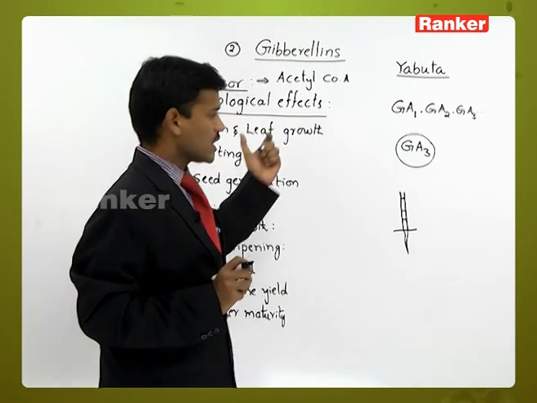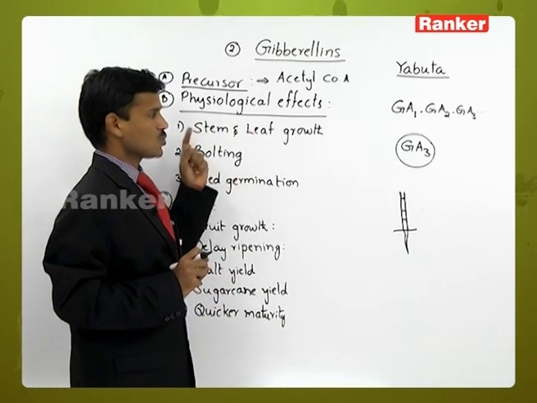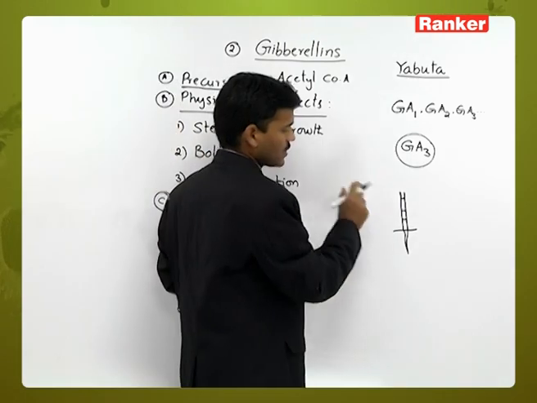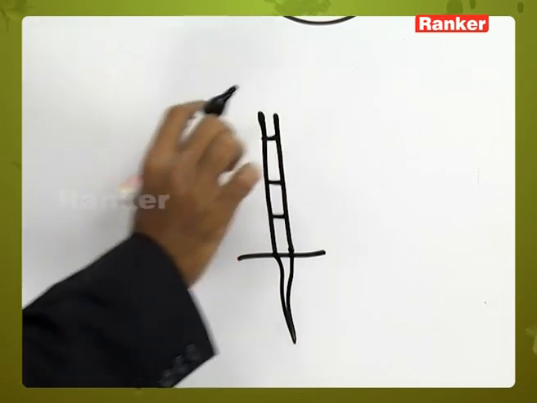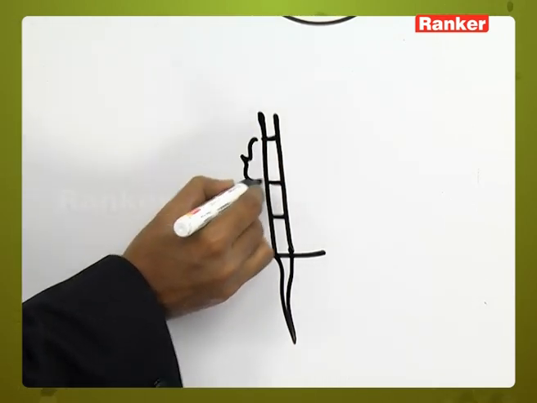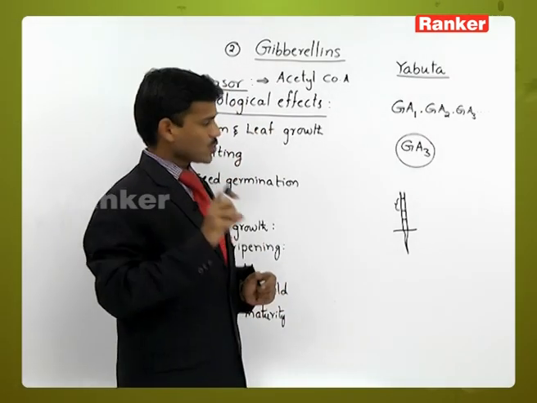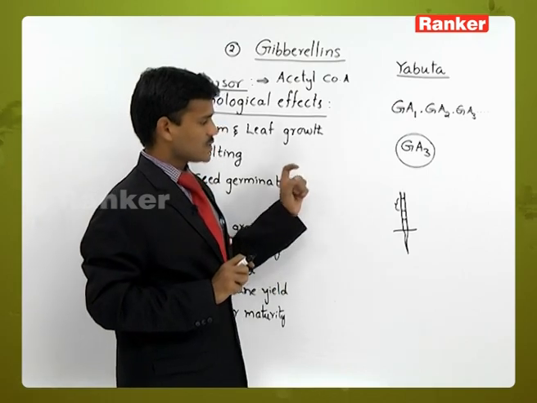So gibberellins have no effect on the roots. Stem and leaves are the aerial parts. The internode shows elongation due to the effect of gibberellin.